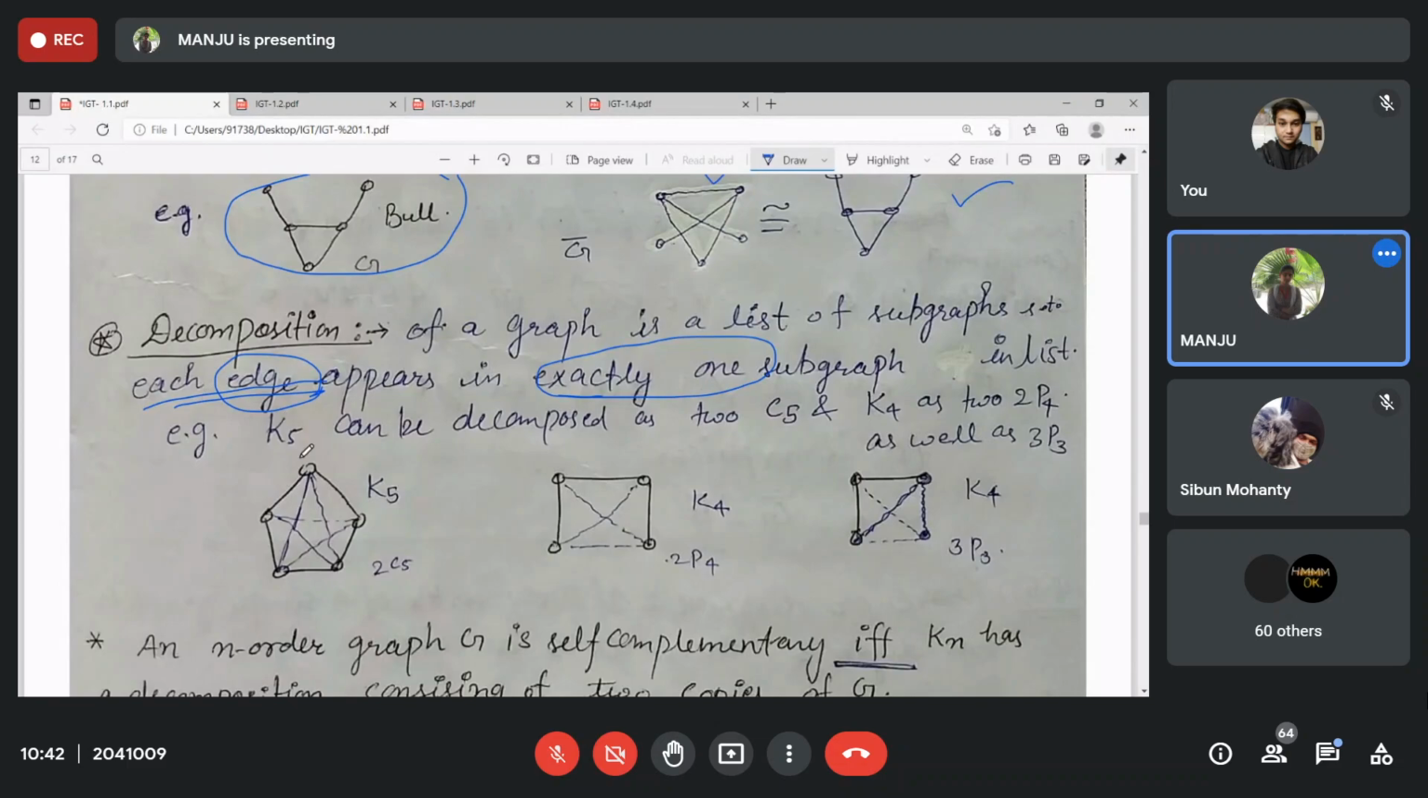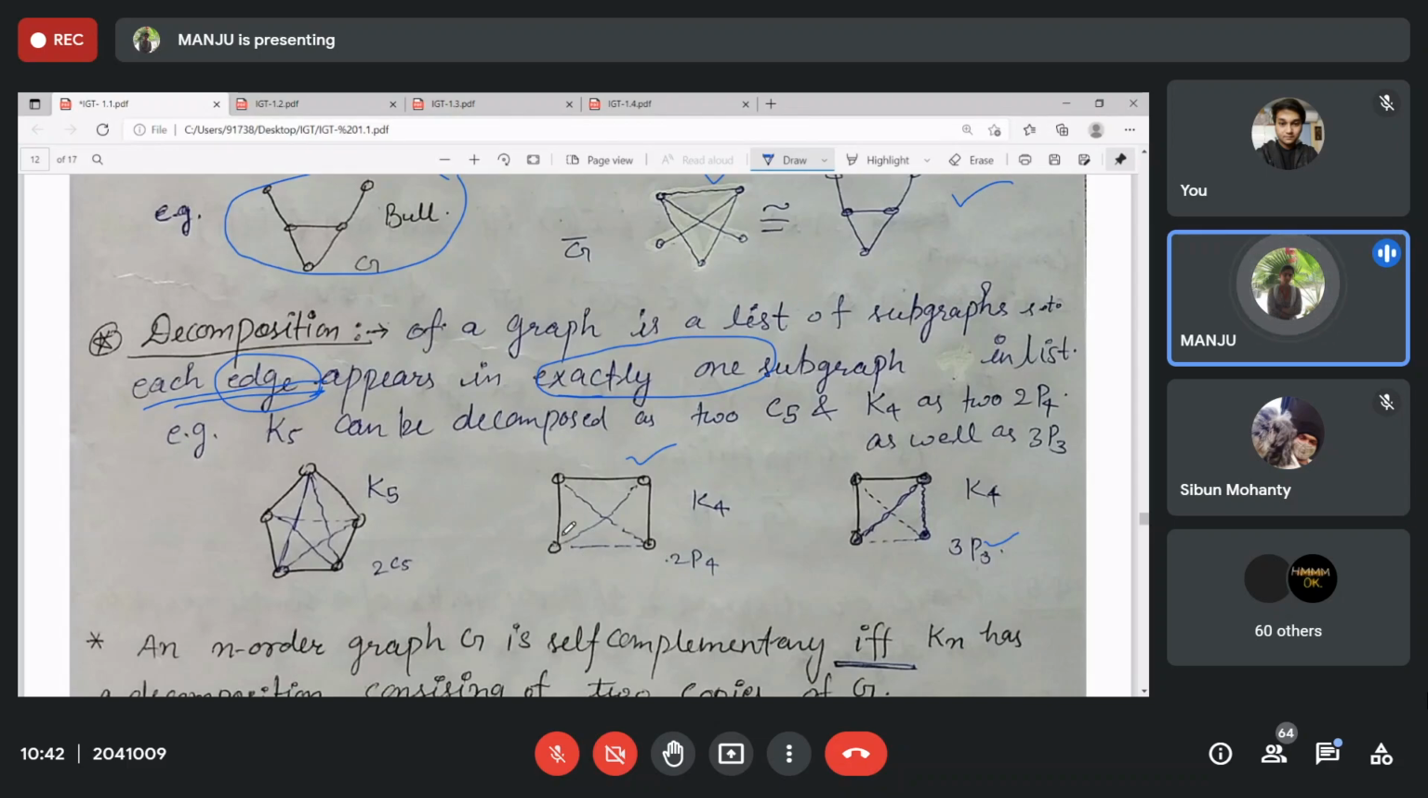Clear? For example, K5 can be decomposed as two C5s. One is the outside C5 and one is the inside star part. So here the vertices are obviously the same for both C5s, but none of the edges repeat. Clear? Similarly, you can also decompose this K4 into two P4. Also, in the case of P3, it adds P2.